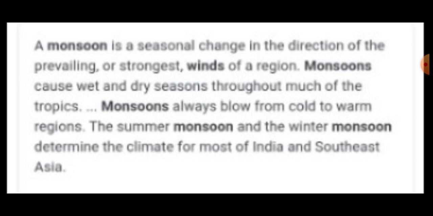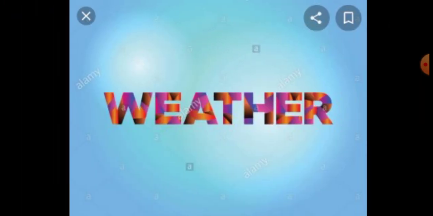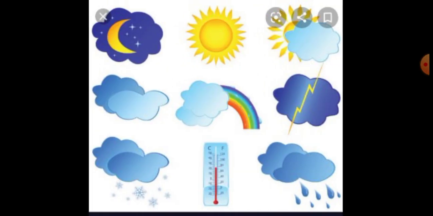Then next we learned about weather. Students, weather is the mix of events that happen each day in our atmosphere. What is weather? Weather is the mix of events that happen each day in our atmosphere. That means weather is the day-to-day state of the atmosphere, and it is a short time variation in minutes to weeks.